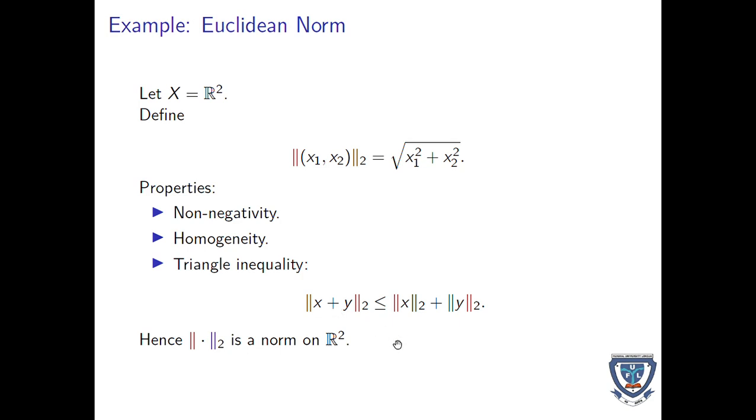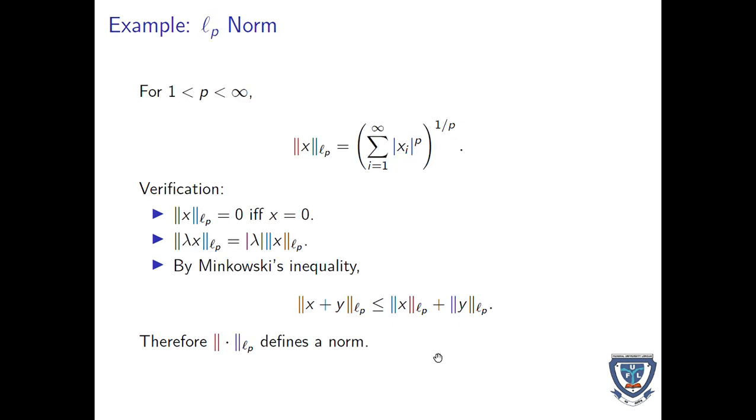So we believe that the triangle inequality holds here, using either the Minkowski or the Holder's inequality. Now, LP norms. We also have LP norms defined this way: the summation of the absolute value of xi raised to the power p, all raised to the power 1 over p. We can also show that LP norms are norms.